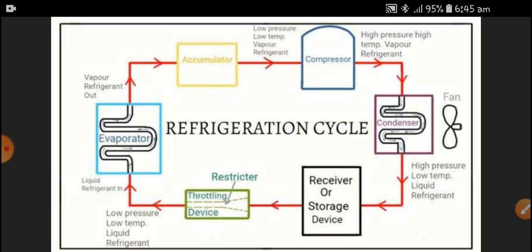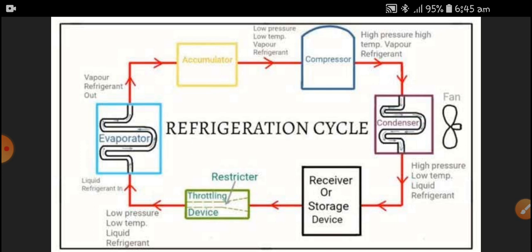So it has to change phase. After the condenser, the high pressure and low temperature liquid is passed through the receiver or storage device, then through the throttling device, and then low pressure and low temperature refrigerant passes through the evaporator, and the cycle continues for cooling the substance.